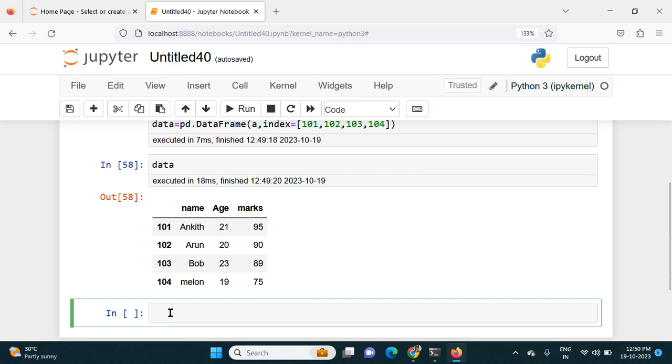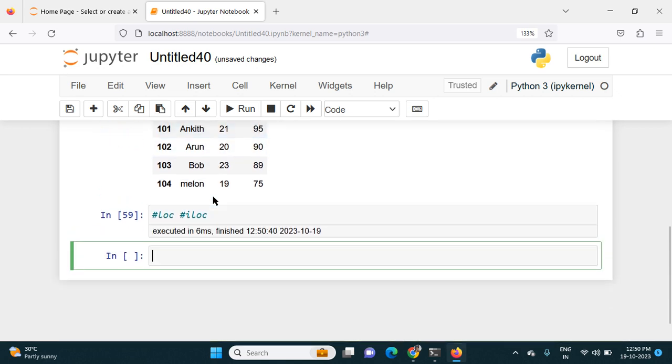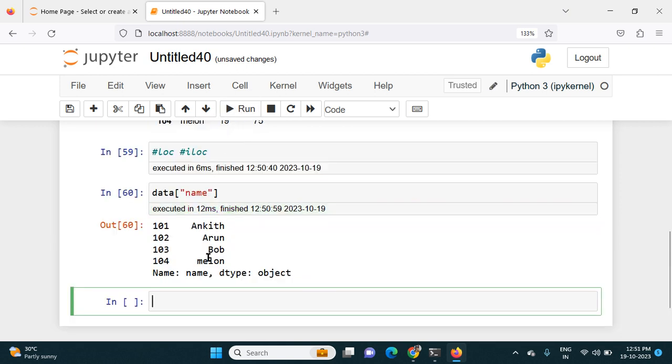To slice, we have two keywords: LOC and ILOC. I will explain what LOC and ILOC are, but before that, I will do some slicing. What's the name of our data frame? It is data. If I want to get only the name, I can directly give name here. If I run this code, I get all the names: Ankit, Arun, Bob and Melon.